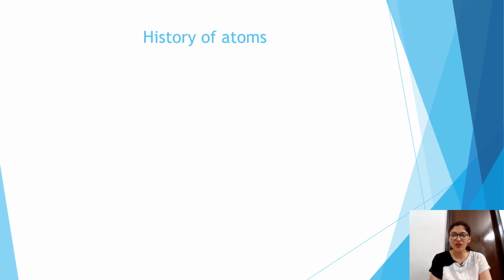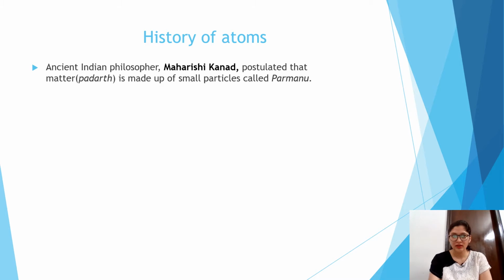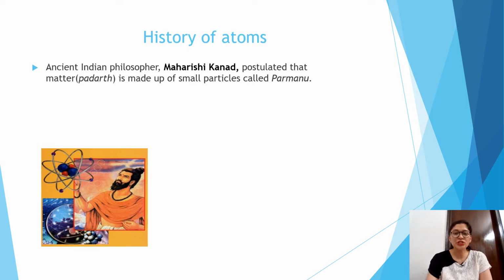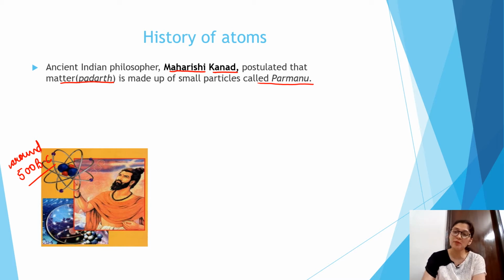What is the history of atoms? First, the most ancient Indian philosopher, around 500 BC, named Maharishi Kanad. Maharishi Kanad postulated that all the matter, which is also known in Hindi as Padarth, is composed of small particles known as Parmanu.